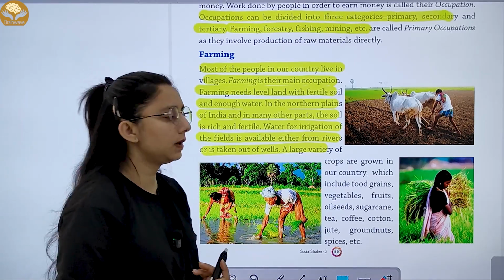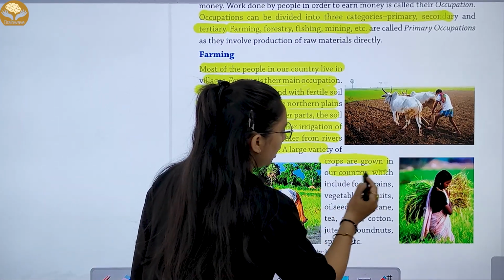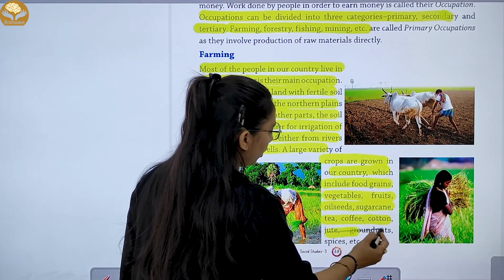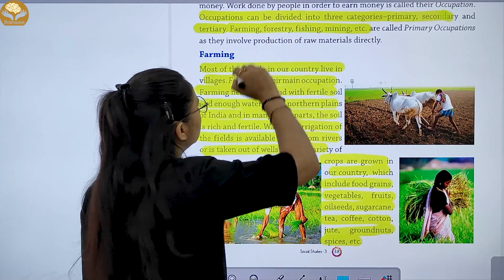What happens here? A very large variety of crops are grown in the country, which include food grains, vegetables, fruits, oil seeds, sugarcane, cotton, groundnuts and spices. Right?